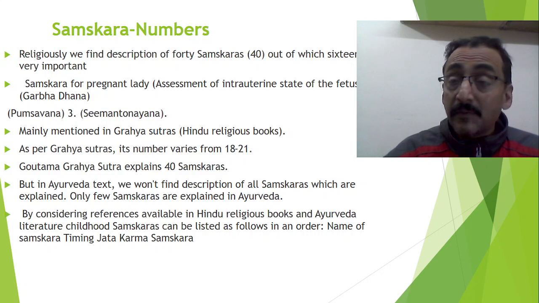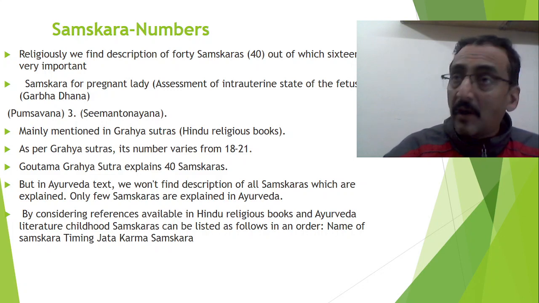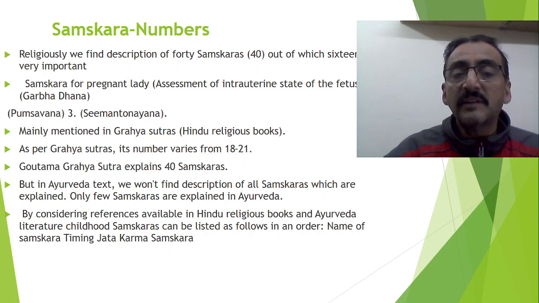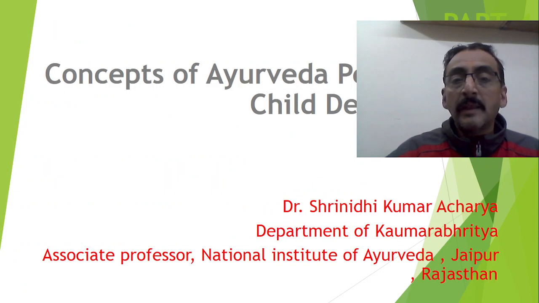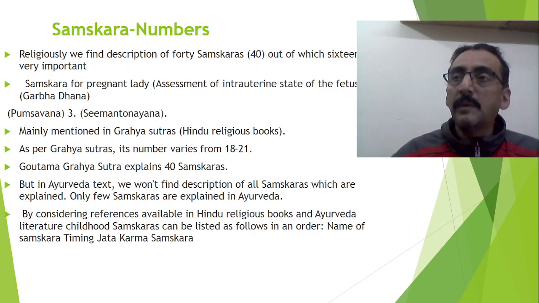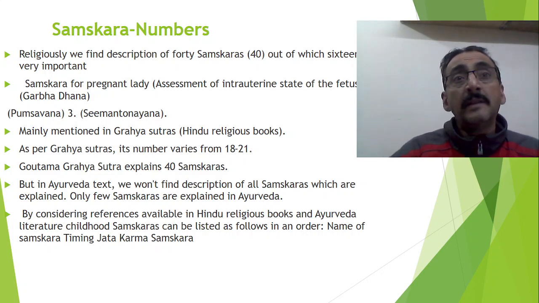By considering the references available in the Hindu religious books and also Ayurveda literature, the childhood samskaras can be listed as follows in order. First samskara is Jatakarma samskara. Then we have the Duktapana samskara, then Dolashana samskara, then Jalapana samskara, then the Suryodaya Darshana samskara, then Nishkramana samskara, Chandrodaya Darshana samskara, then Phalaprashana samskara and Annaprashana samskara.